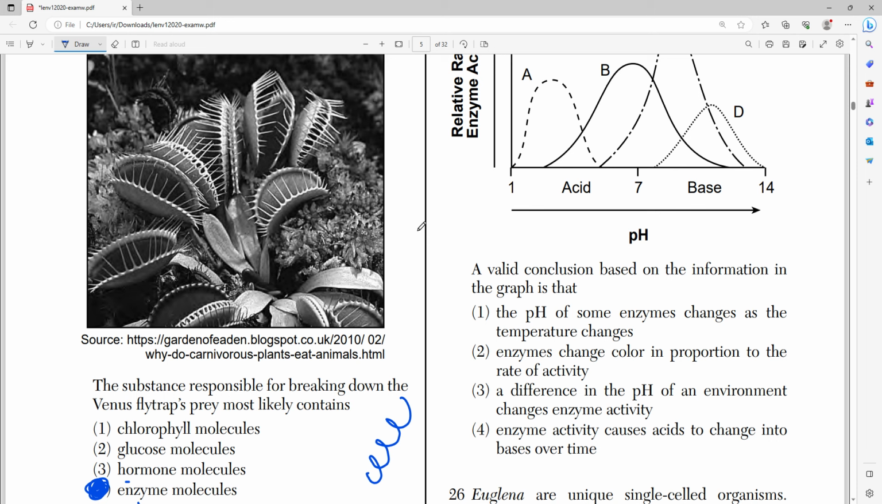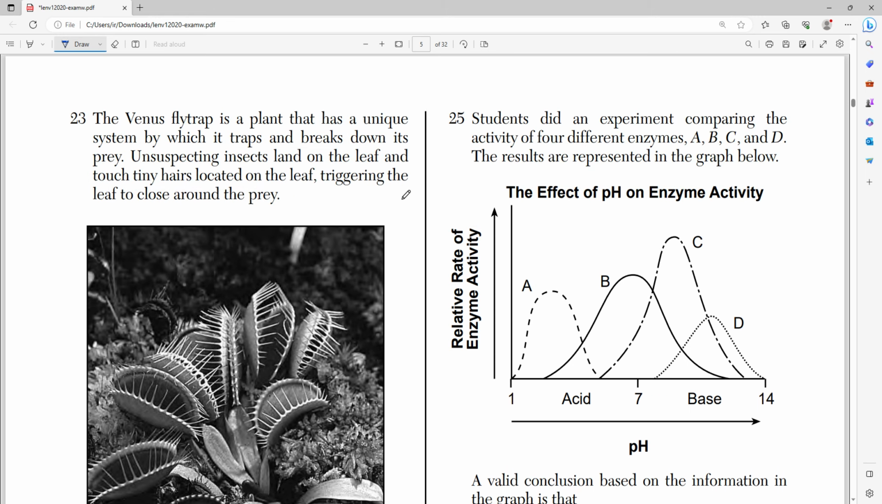So a valid conclusion based on the information in the graph is that what? Well, a difference in pH level of the environment changes enzyme activity. Isn't that what I just said? And isn't that what this says, right? Look here, right? The reactivity of all of these is measured on the pH scale of 1 to 14, right?